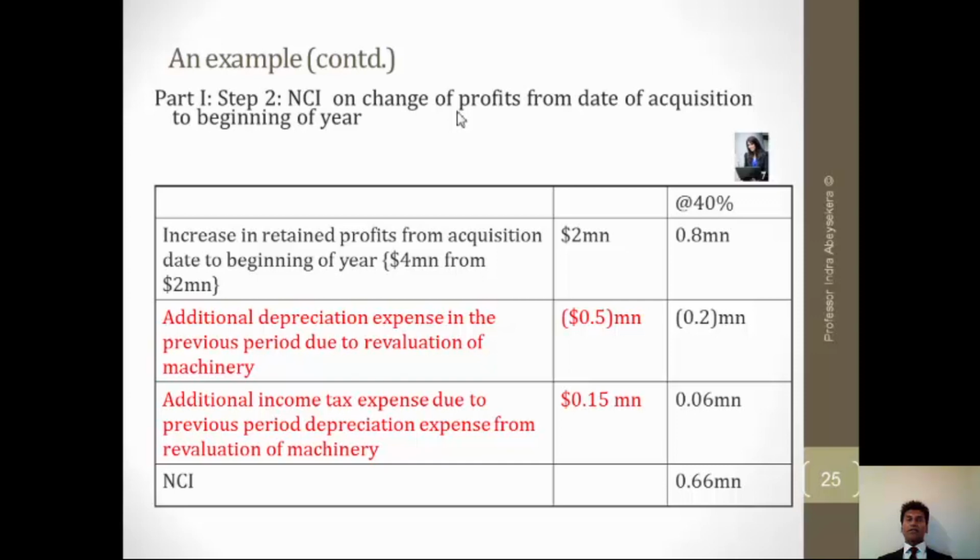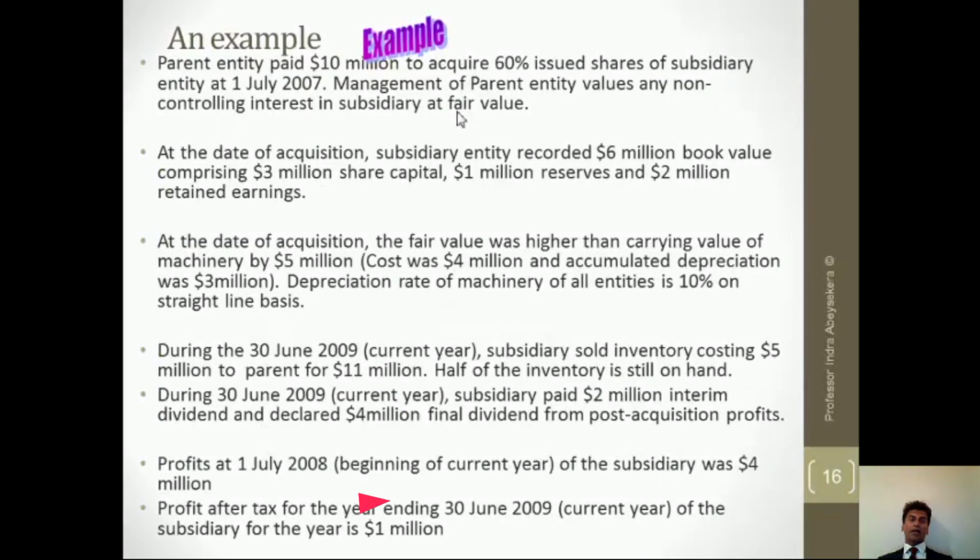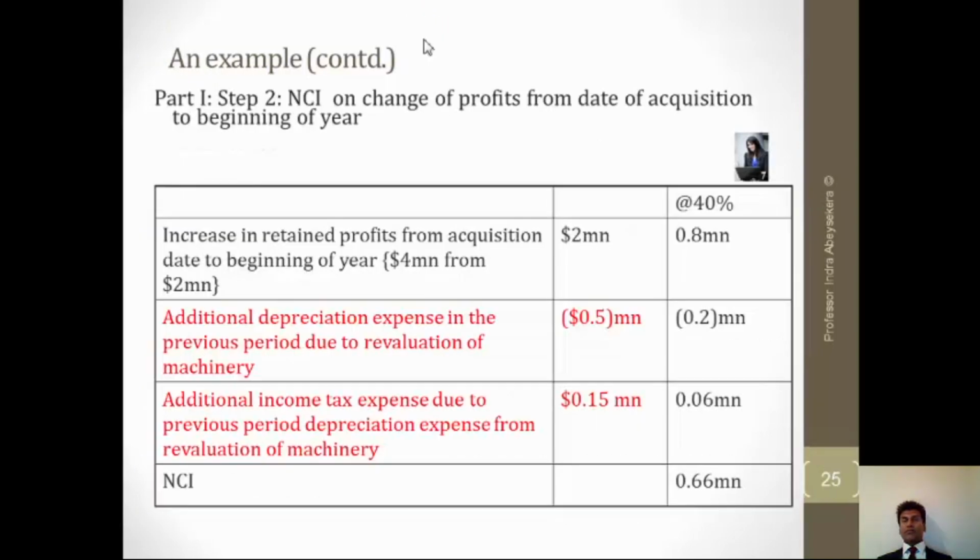So we take the increase in profits from acquisition date to beginning of the year, which tells us that the beginning of the year opening profit is 4 million, and then we find from the shareholders' equity here in point 2 that the increase is 2 million. From the 2 million, 40% should be given to the non-controlling interest.